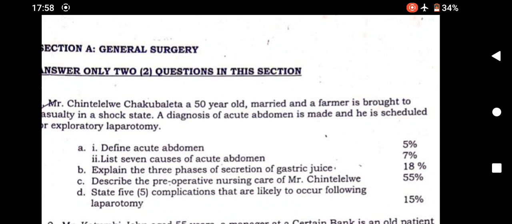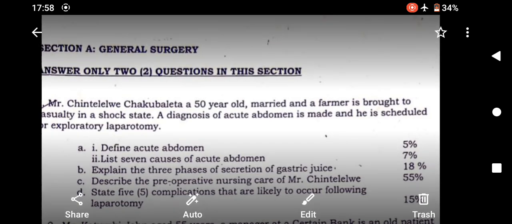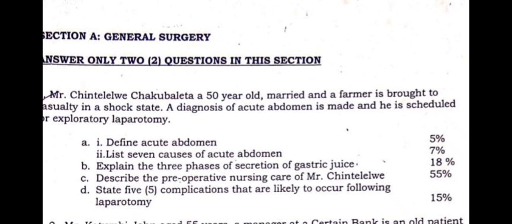So the first question is demanding us to be able to define what we refer to as the acute abdomen. Now, it's very, very important to be able to define the first question properly, especially if you're dealing with essay questions, because most of the follow-up questions are usually in line with the first question. Now, acute abdomen is one of the important topics that you're going to come across in adult surgical nursing, including those that may be doing surgical medicine, that course which is combined, med-surg. So acute abdomen is a very, very important topic because it covers a lot of subtopics that you're going to find under it.